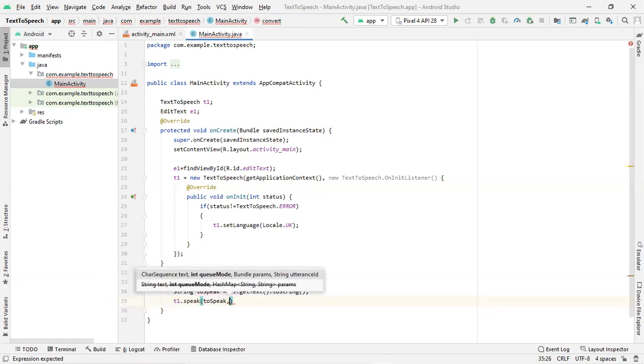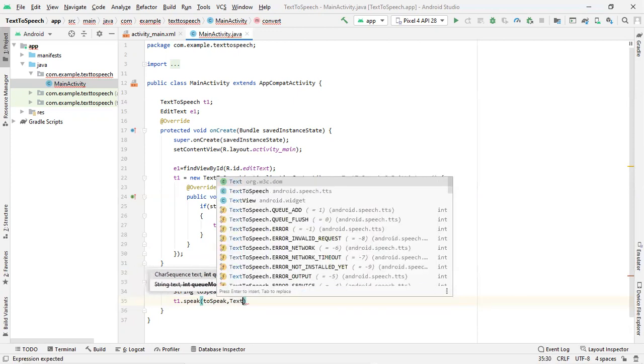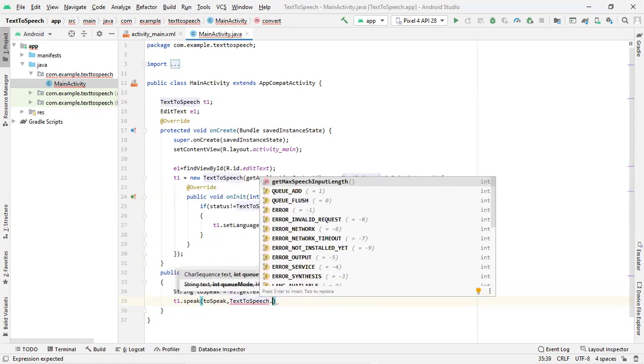The second parameter is the mode, and you can have two different modes. There is a queue. When you are using text to speech, it contains a queue. The new content can be added to the existing queue, or you can remove the content of the existing queue and add the new content. We are going to remove the content of the existing queue and add our new content. For that, we'll be giving TextToSpeech.QUEUE_FLUSH.